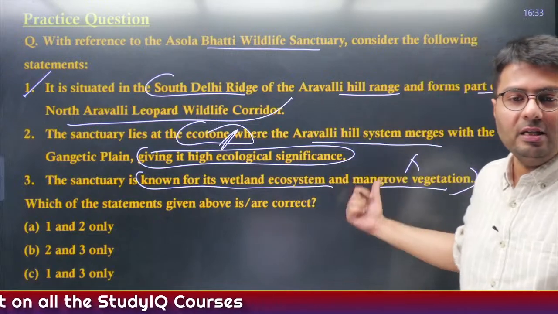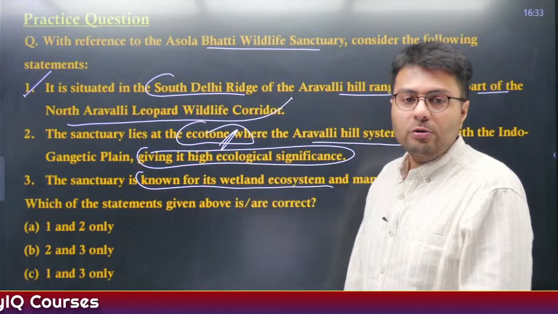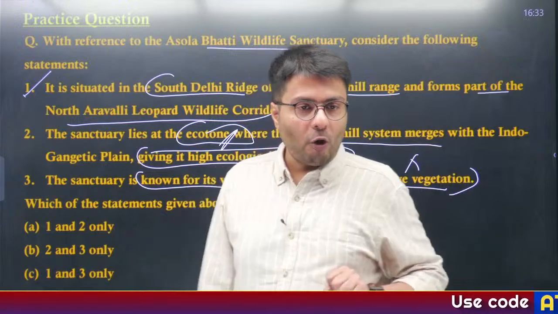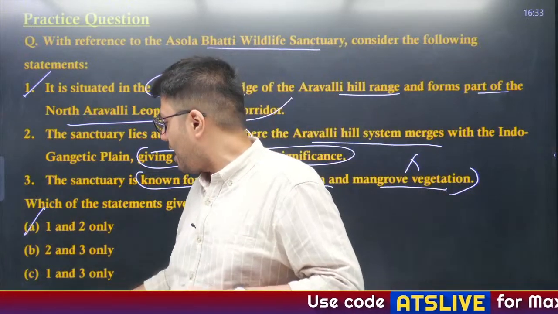Wetland and mangrove are majorly present near the coastal areas or where water is quite prominent or dominant, right? So, option A is the right answer.